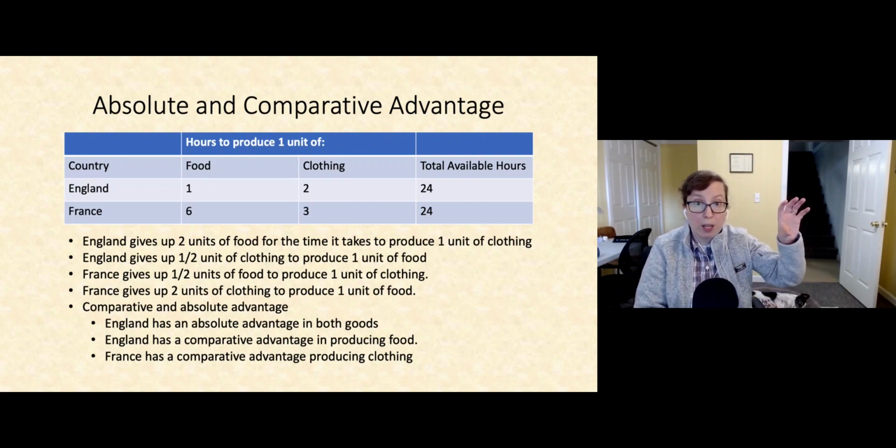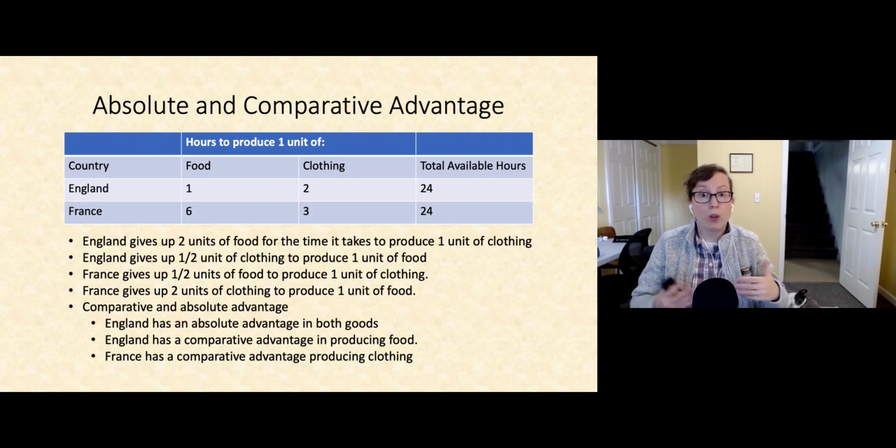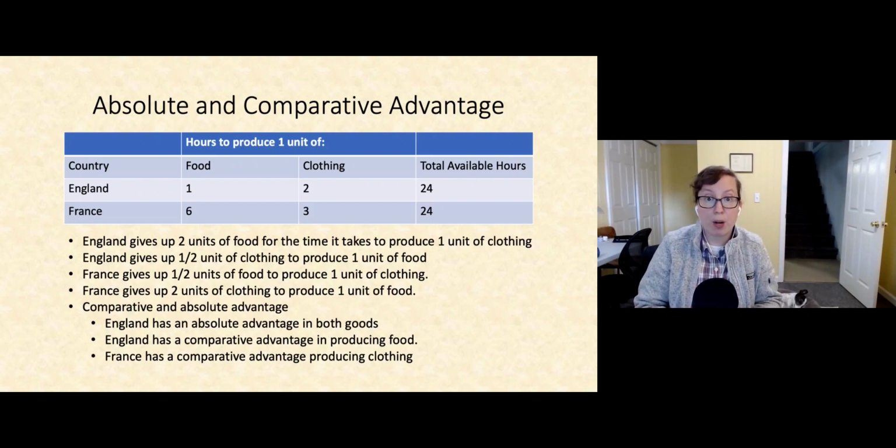From this production possibilities table and these opportunity costs, we can get the absolute and comparative advantages of each country. We can see here that for England, it just takes less time to produce 1 unit of both of these goods. England, therefore, has an absolute advantage in the production of both goods. However, England has a comparative advantage in the production of food because its opportunity cost of producing food is less than France's opportunity cost of producing food. France, meanwhile, then, has a comparative advantage in producing clothing.